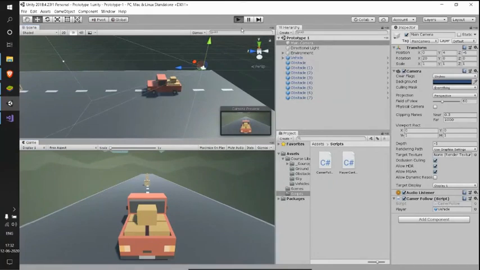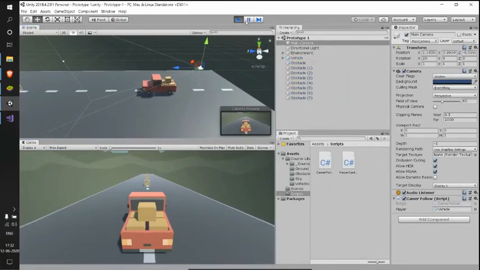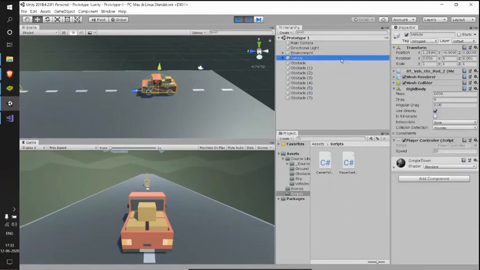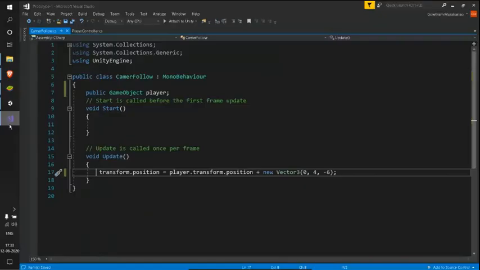Here, I'll go into my play mode and pause that immediately. What is our intention? We need to grab our vehicle value every time and add some value to it, like so, adding this Vector3.